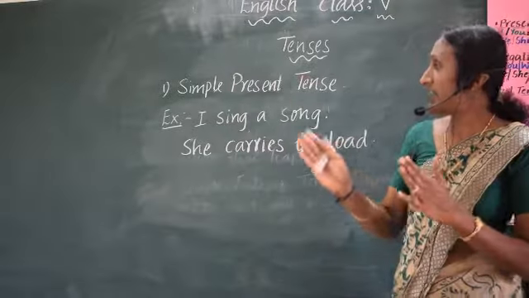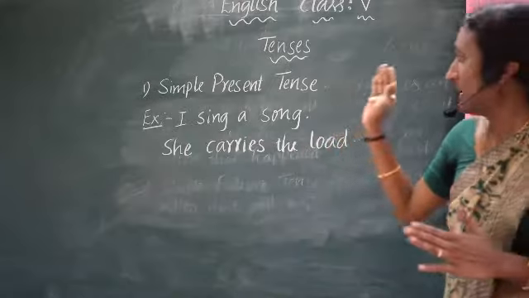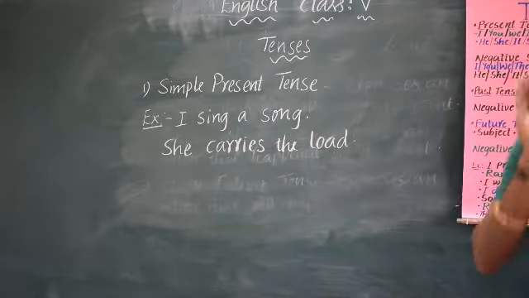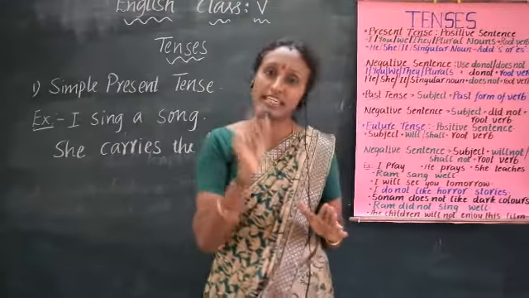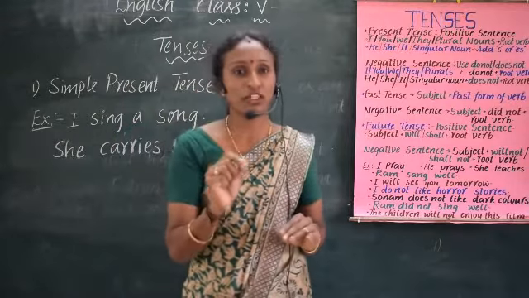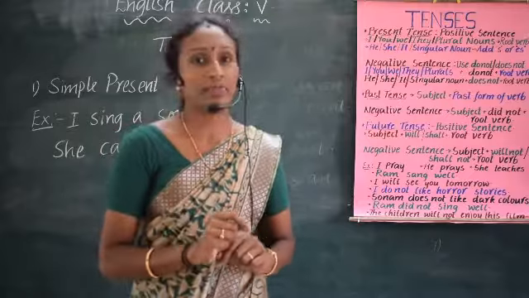All these are in the simple present tense. So you must be very careful. In simple present tense, if the subject is I, you, we, they, plurals, you should not add s or es to the verb. If the subject is he, she, it, and singular nouns, you must add s or es to the verb. This is how to form a positive sentence in the simple present tense.